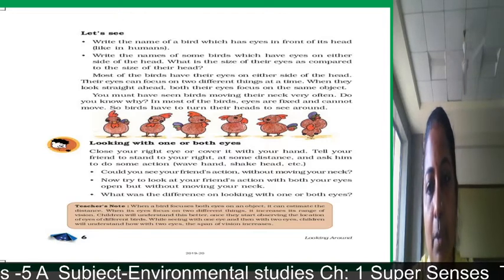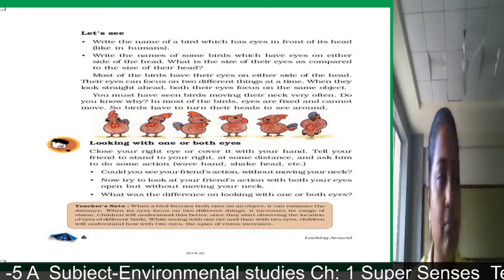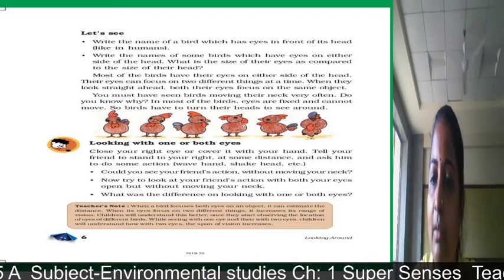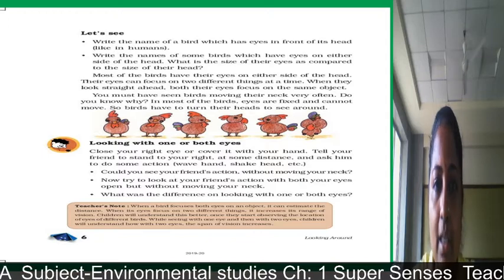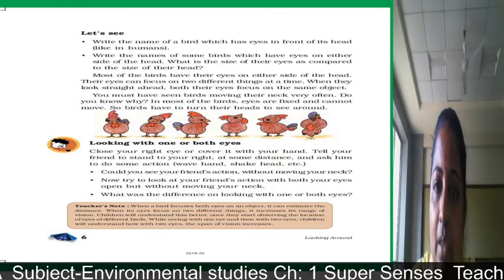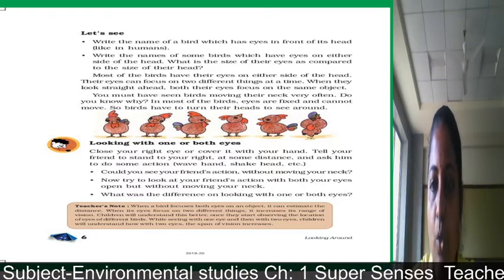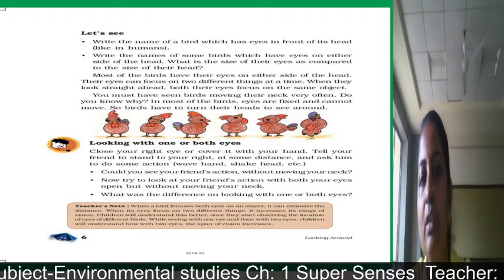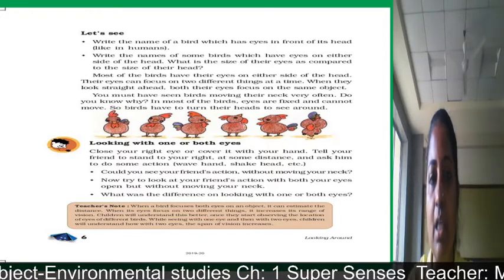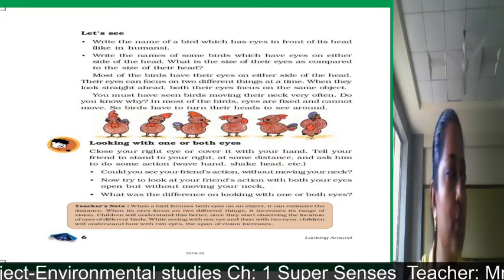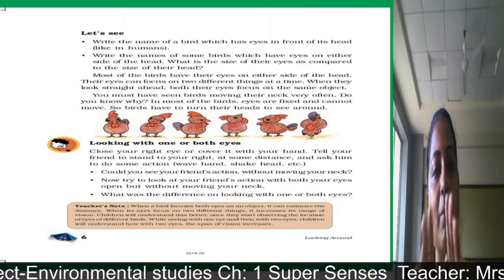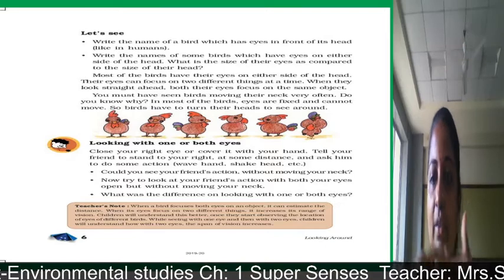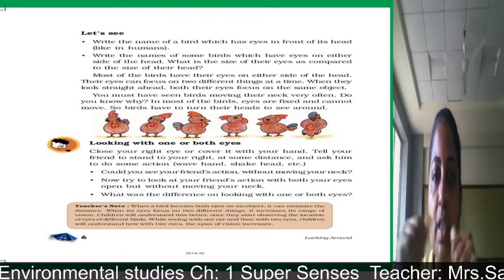You must have seen birds moving their neck very often. Do you know why they are often moving their neck? In most of the birds, eyes are fixed and they cannot move. So birds have to turn their neck to see around. Until and unless they move to their right or their left, they will not be able to see what is there on their left or right. So often they have to turn their neck to see.